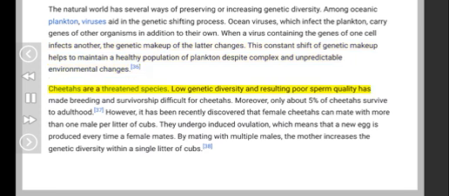36. Cheetahs are a threatened species. Low genetic diversity resulting in poor sperm quality has made breeding and survivorship difficult for cheetahs. Moreover, only about 5% of cheetahs survive to adulthood. 37. However, it has been recently discovered that female cheetahs can mate with more than one male per litter of cubs. They undergo induced ovulation, which means that a new egg is produced every time a female mates. By mating with multiple males, the mother increases the genetic diversity within a single litter of cubs.